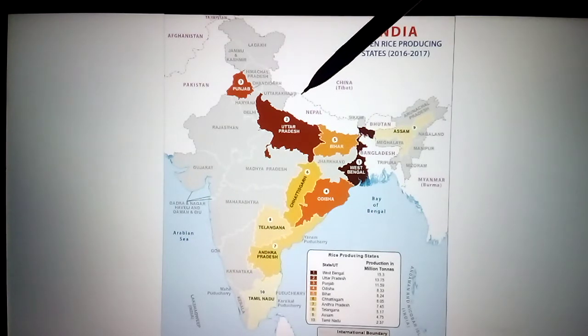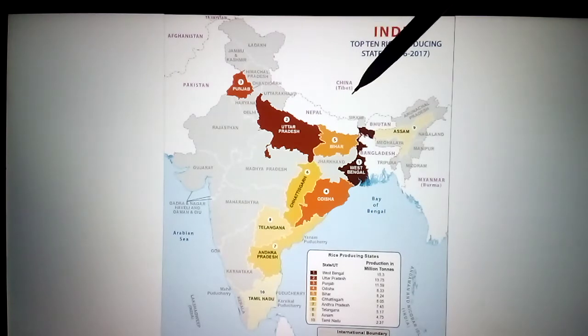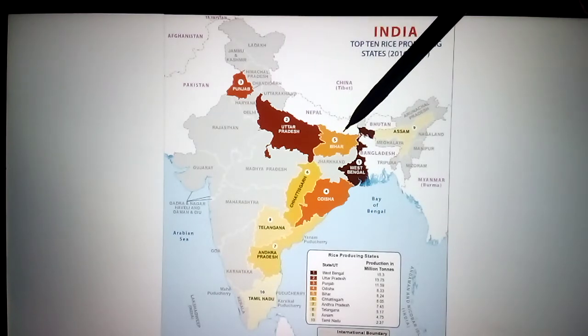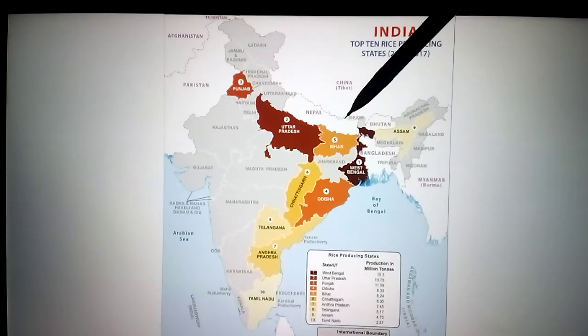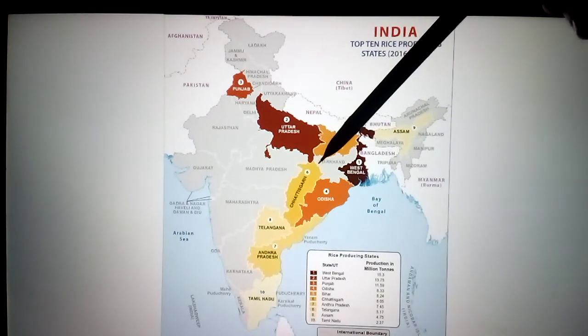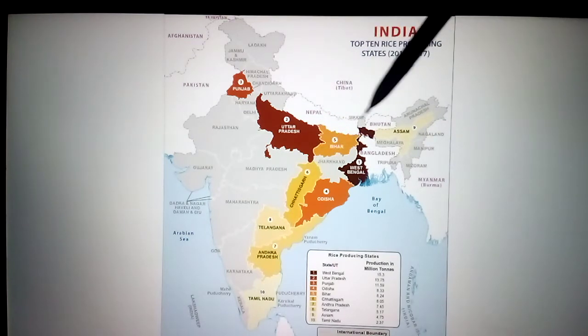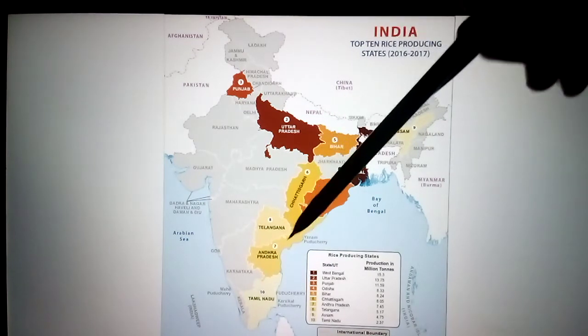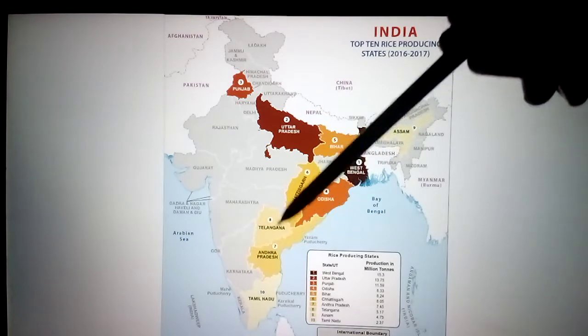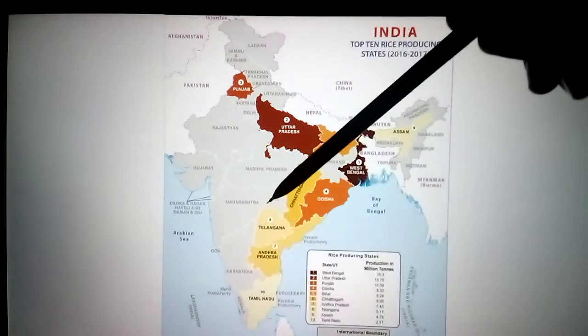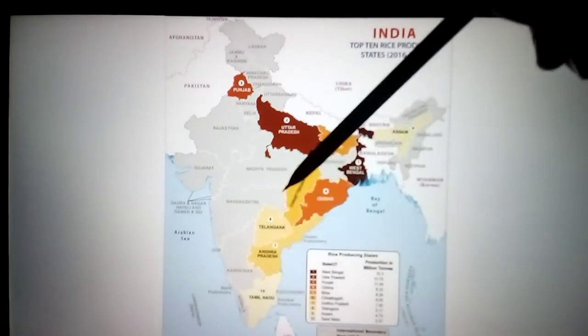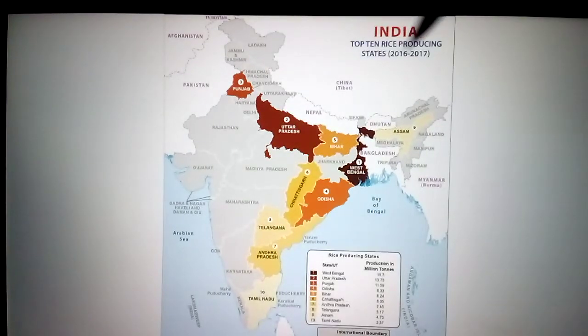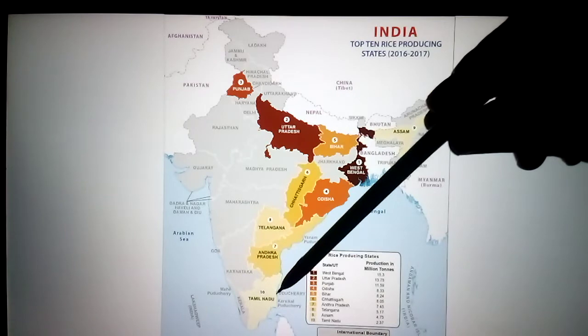Next, see which ones are major. Fourth place is Orissa. Fifth place is Bihar. Sixth place is Chhattisgarh. Seventh and eighth places go to the Telugu states, Andhra Pradesh and Telangana. Next, ninth position Assam, and tenth position Tamil Nadu.